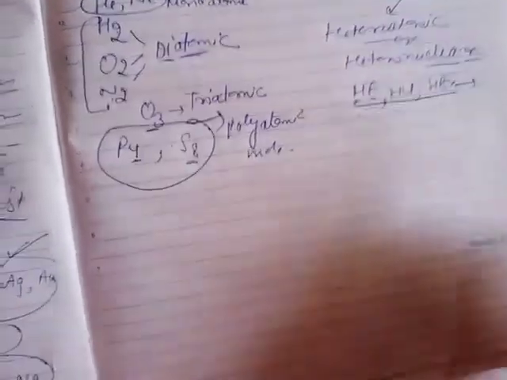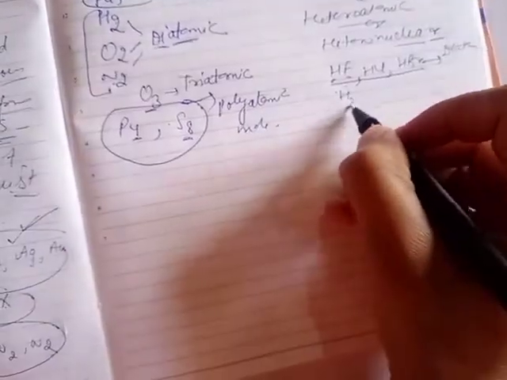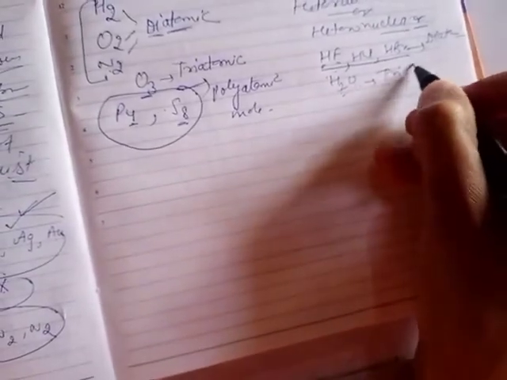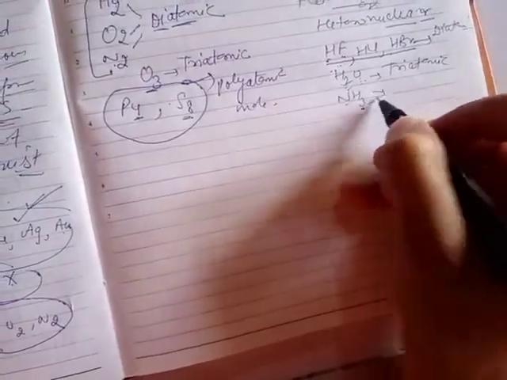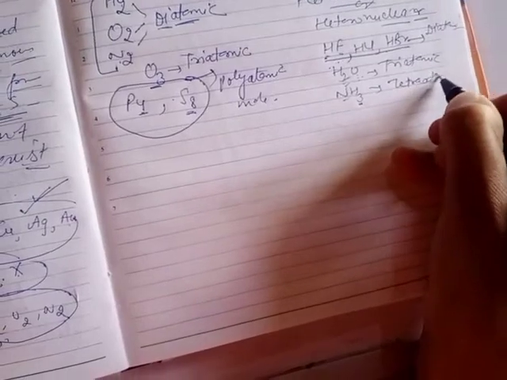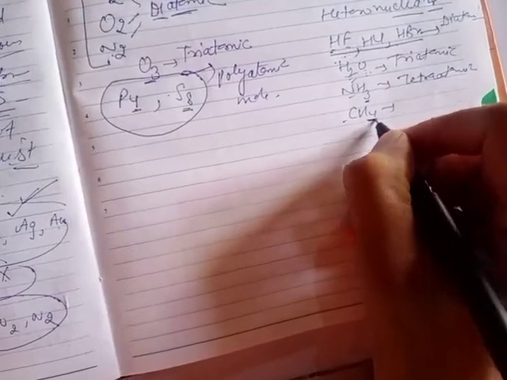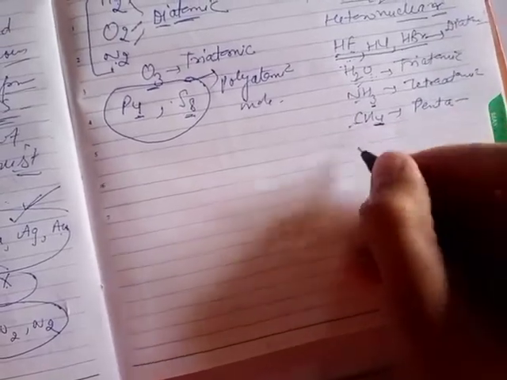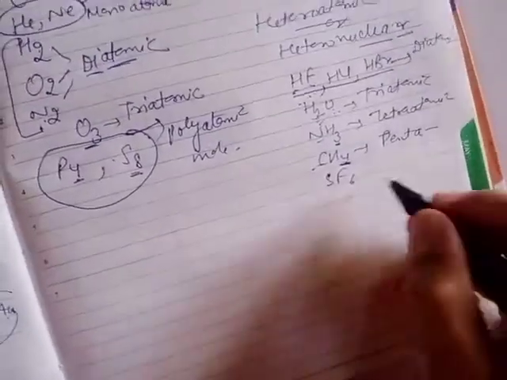Number of atoms is 2, therefore they are called diatomic molecules. Next example is H2O. Now it consists of 3 atoms, 2 of hydrogen and 1 of oxygen, therefore it is a triatomic molecule. Ammonia, NH3, 3 atoms of hydrogen and 1 of nitrogen, it is called a tetraatomic molecule of the compound. Next is methane, CH4, 4 atoms of hydrogen and 1 of carbon, therefore it is said to be pentaatomic. Next is SF6, it consists of 6 atoms of fluorine and 1 of sulfur, therefore it is said to be heptaatomic.